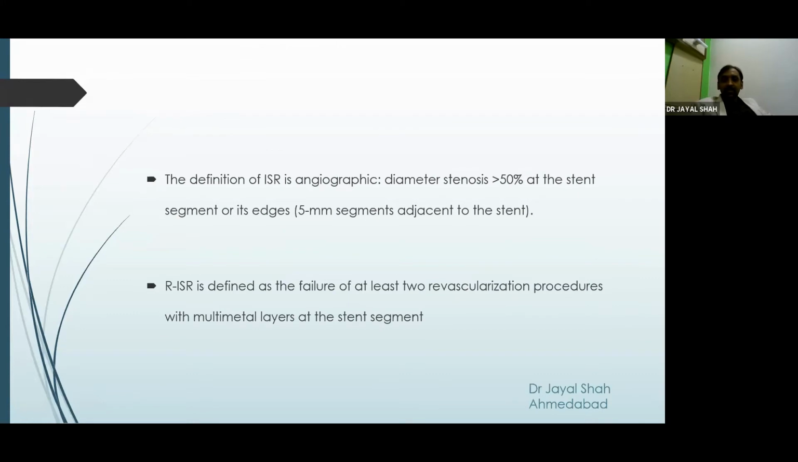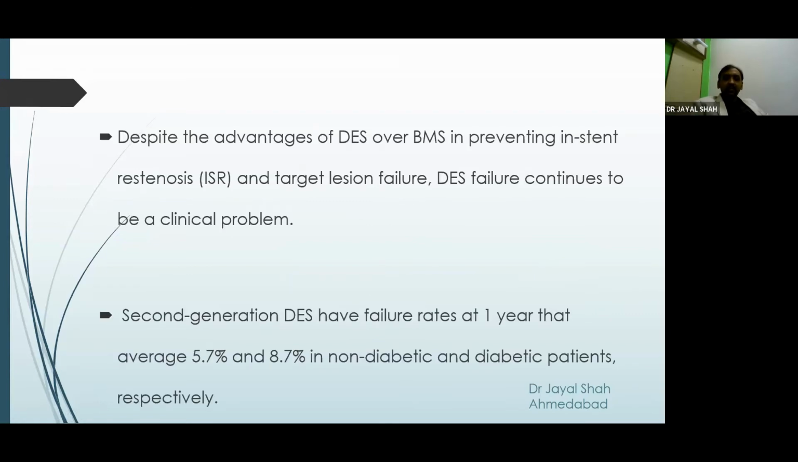Going by the definition, angiographic diameter stenosis of more than 50%, either at the stent segment or its edges, qualifies for the definition of ISR, and failure of at least two revascularization procedures with multi-metal layers at the stent segment defines recurrent ISR. Despite the advances in the coronary platform and different drug-eluting stents, DES failure remains an important clinical problem, and failure rates are typically around 6 and 9% in non-diabetic and diabetic patients at the end of 1 year.